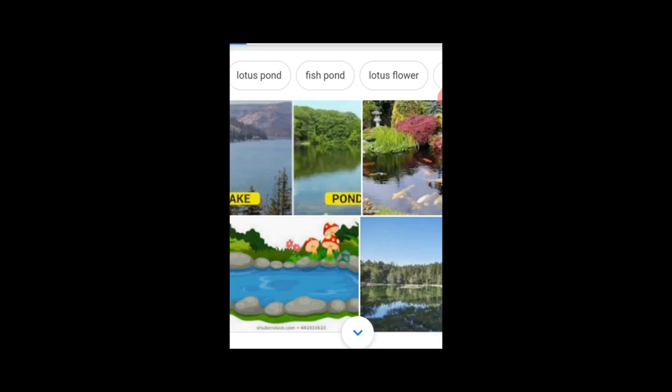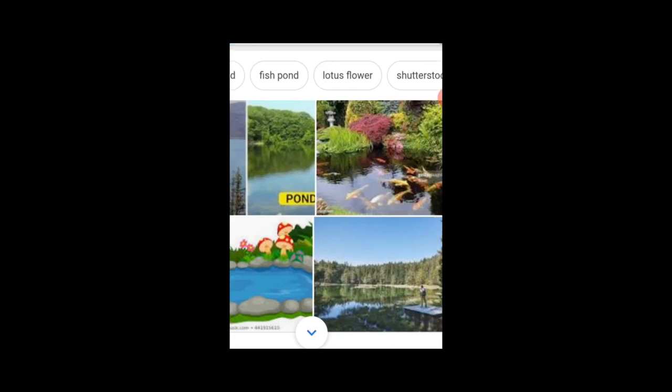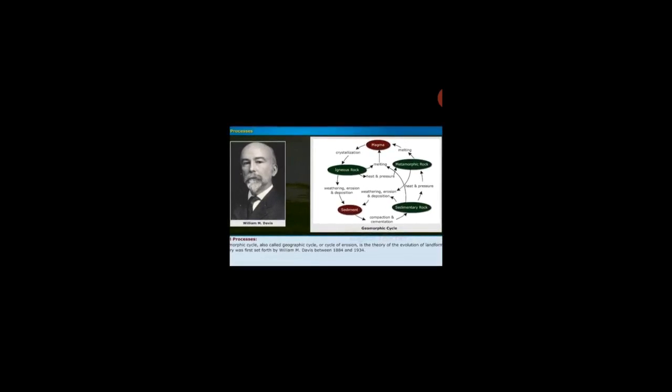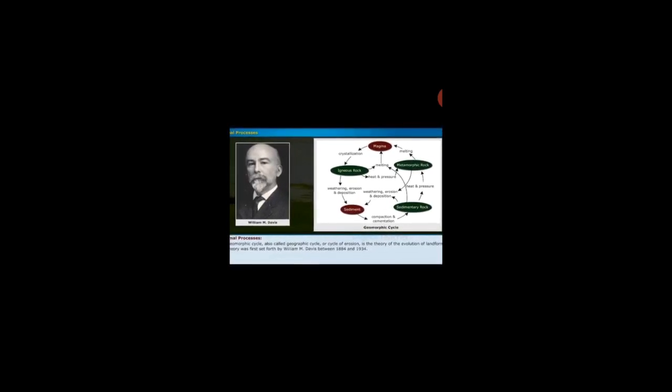So this cycle is called the geomorphic cycle. Geomorphic cycle is also called the geographic cycle or cycle of erosion. It is the theory of the evolution of landforms. This theory was first set forth by William M. Davis between 1884 and 1939. Yes, that is about the external process.